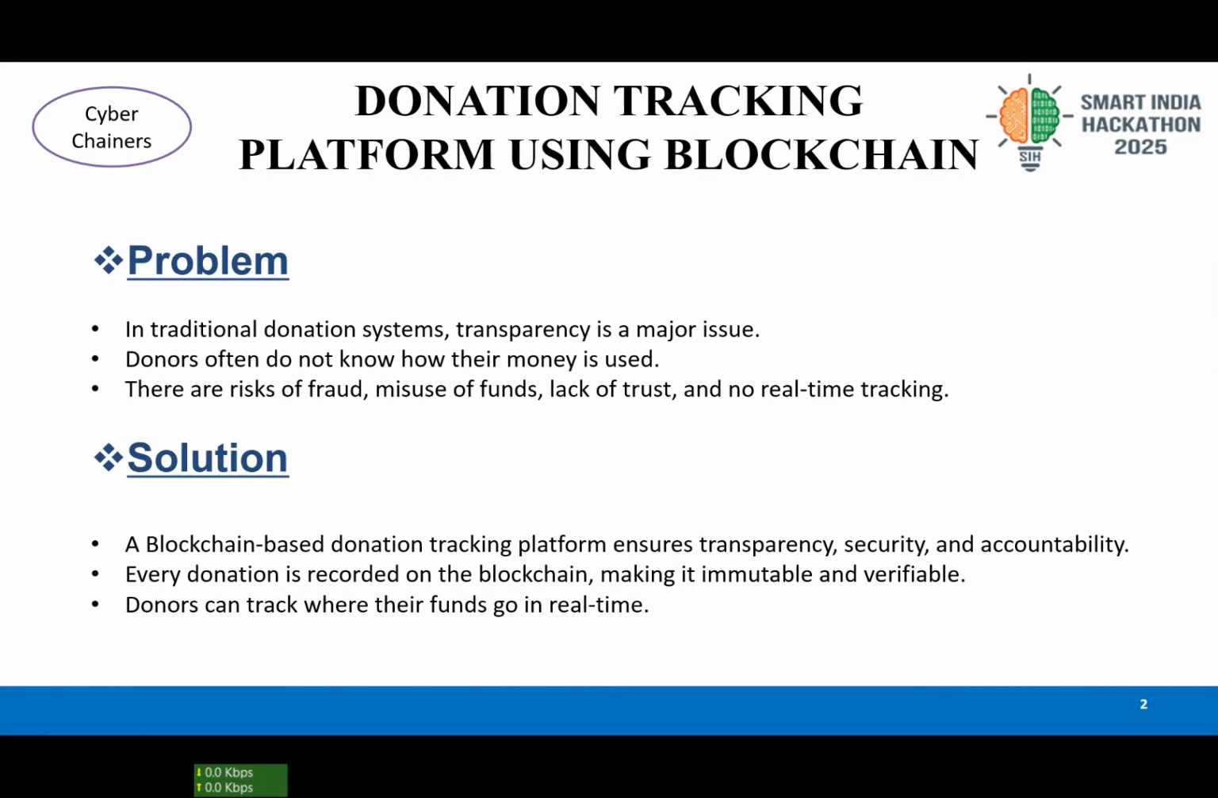This platform will provide complete transparency, security, and accountability, and every donation will be recorded on the blockchain, which will be immutable and verifiable. Immutable means there will not be any change after it is recorded on the blocks, and donors will also be able to track their money in real time.